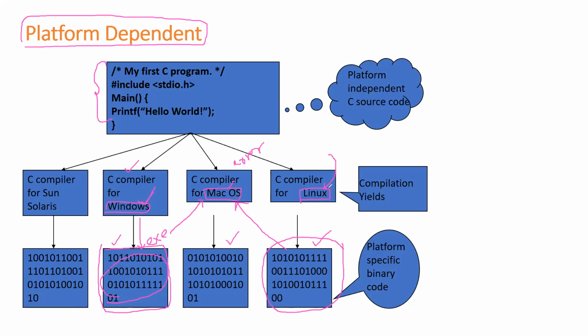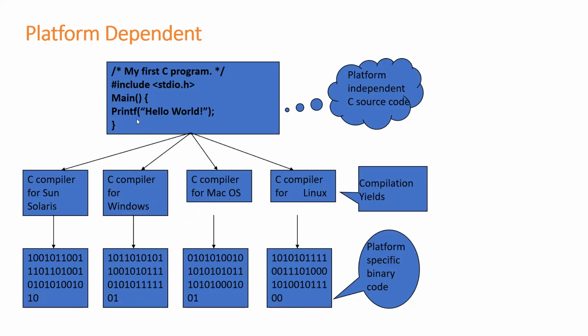The platform means the operating system. So that's why we call C or C++ a platform dependent programming language, whereas Java we call platform independent. Now let us see what this platform independent is. Before that, students, have you understood what platform dependent is?